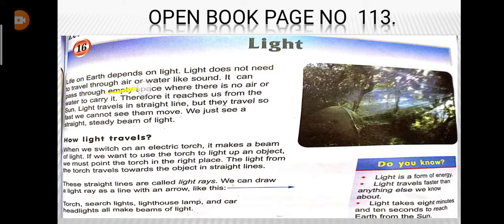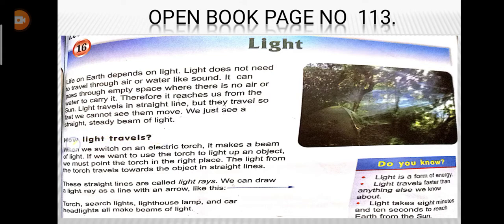Life on Earth depends on the light. Light does not need to travel through air or water like sound. It can pass through empty spaces where there is no air or water to carry it. It means we do not need any special medium for light to be transferred, because light can travel by itself. It travels in a straight line. Therefore, it reaches us from the sun, and light travels in straight, steady beams of light.